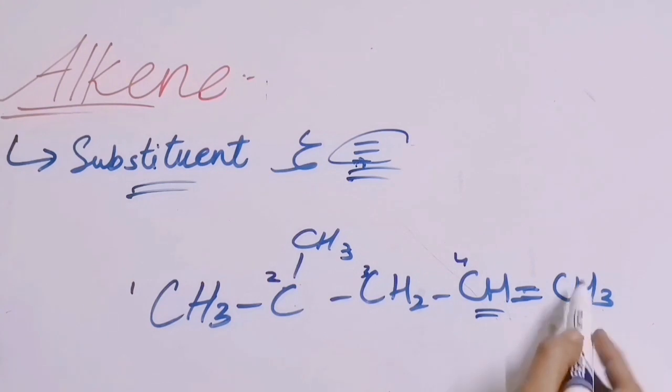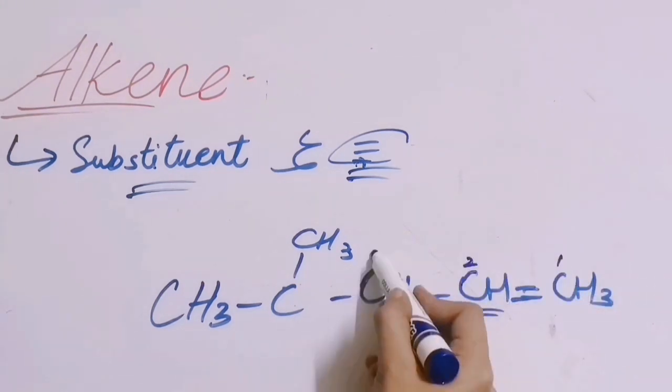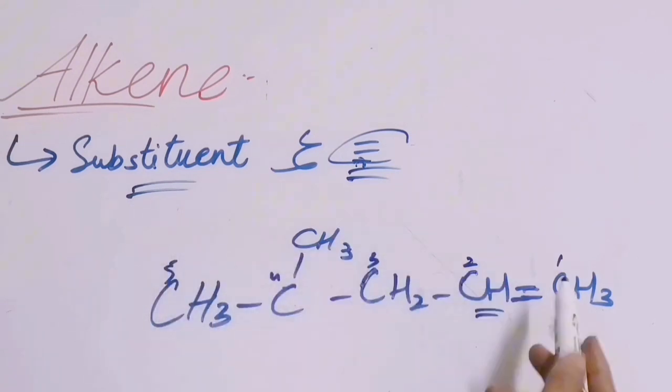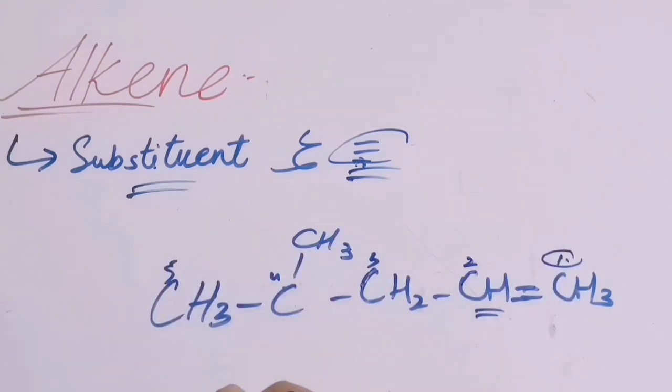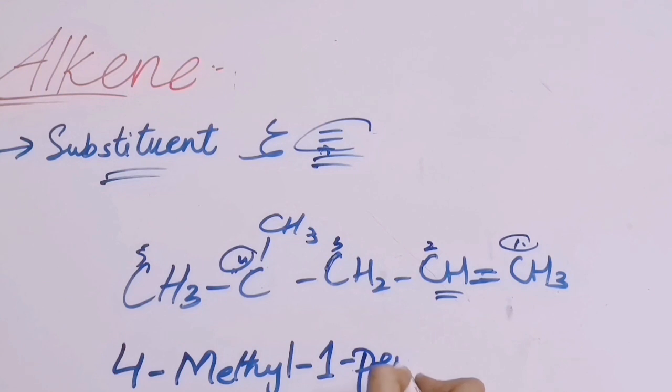But if I write the number from this side, then in this case what will happen? 1, 2, 3, 4 and 5. In this case the double bond is getting the first number and the substituent is getting the 4th position. So we will take this chain because the double bond is getting the lowest number. So the name will be 4-methyl-1-pentene. Right? This will be the name of this compound.